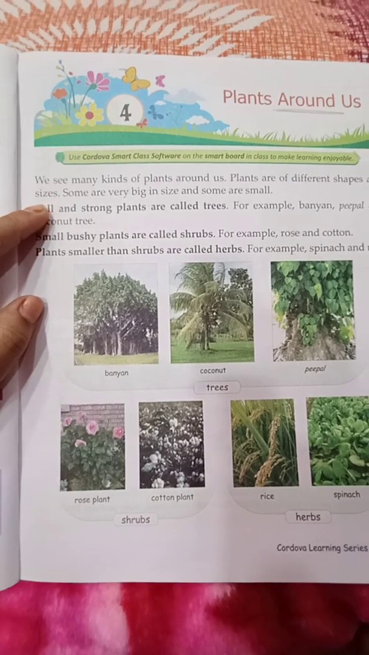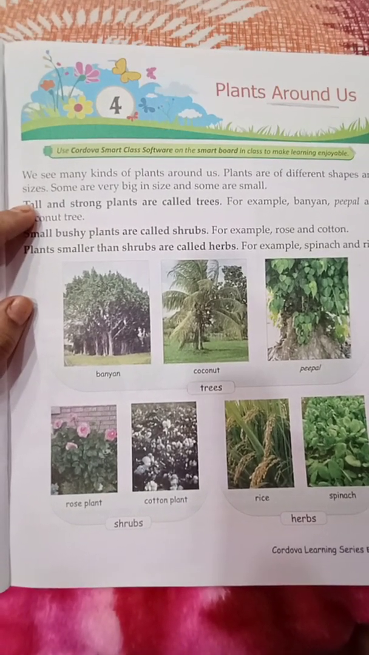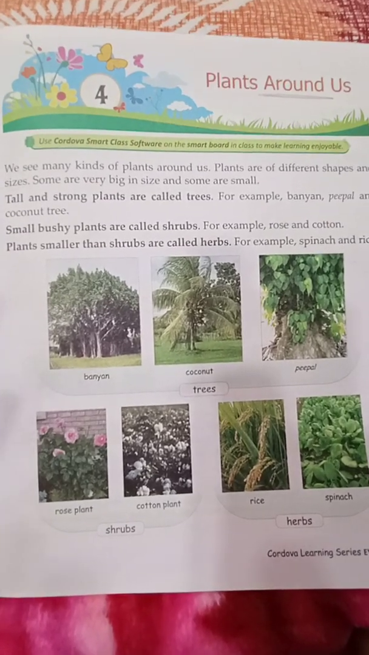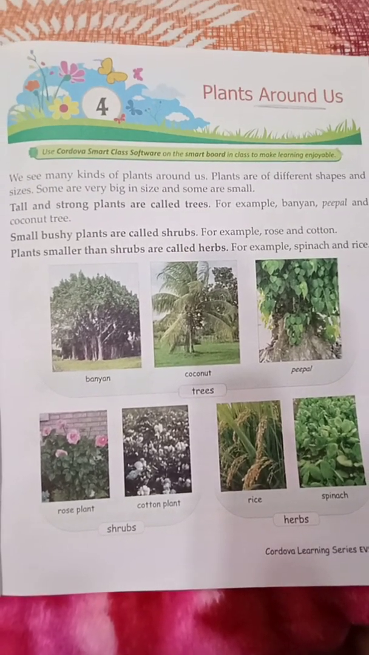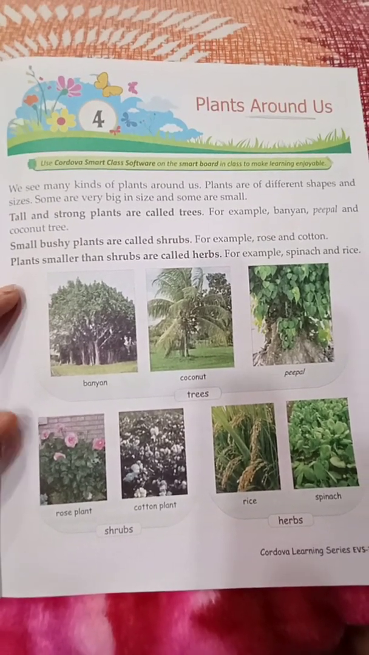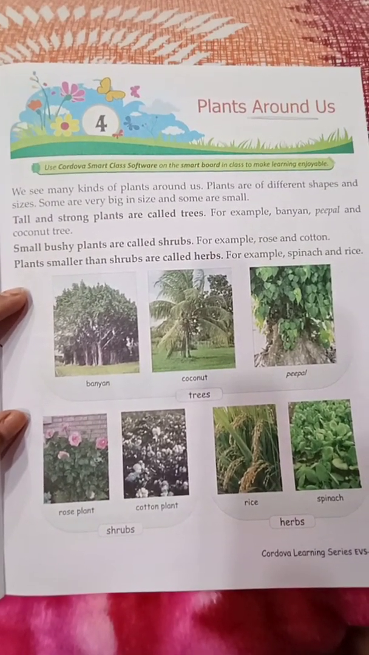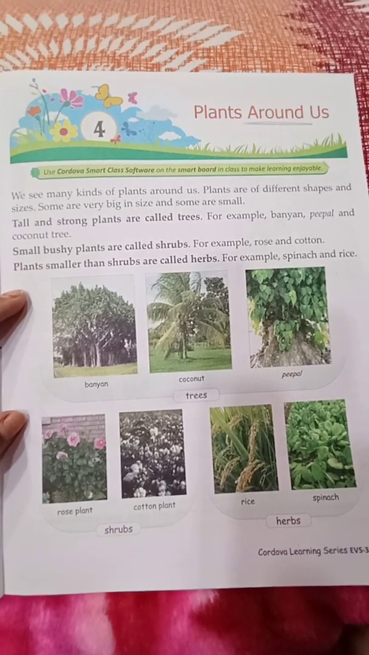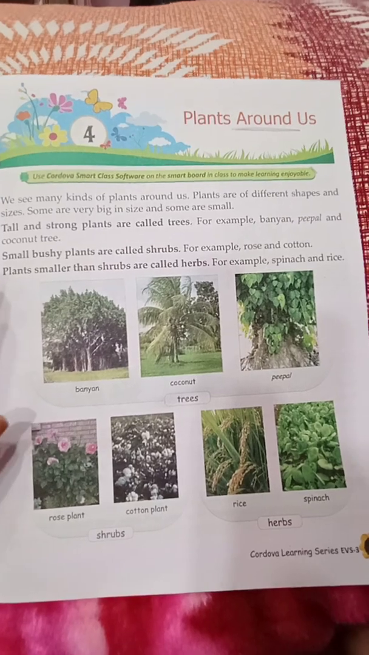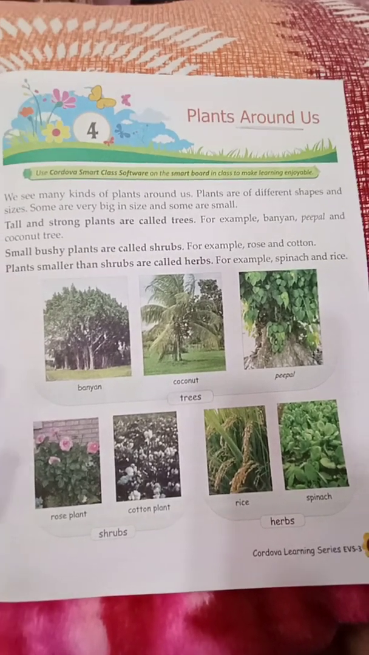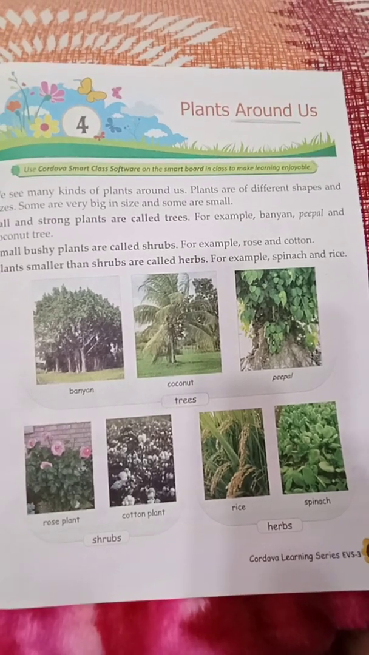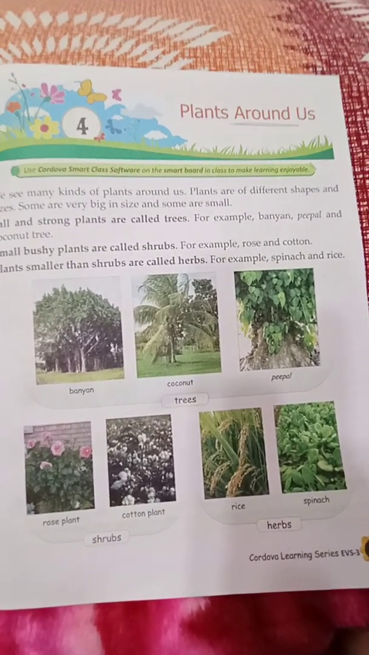Now, we see many kinds of plants around us. Yes, we see many kinds of plants around us, in your garden, outside on the roads, everywhere. So many plants are there. Plants have different shapes and sizes. Some are very big in size and some are small. They are very big, they are very small, they are bushy, they are single. So plants have no definite shape and size.